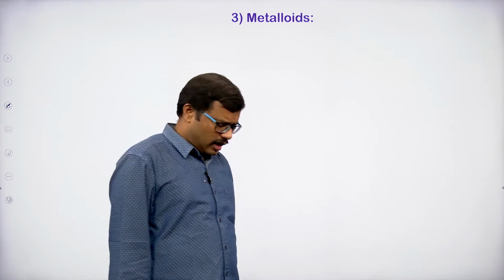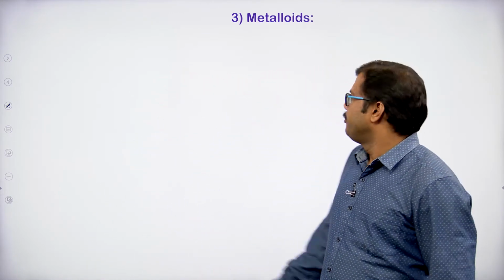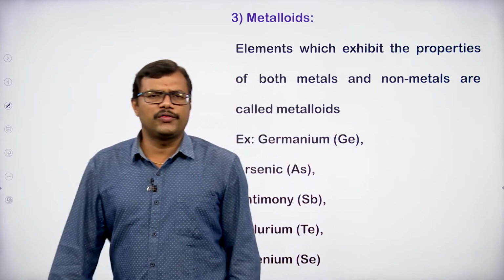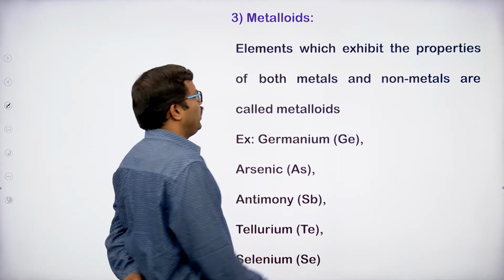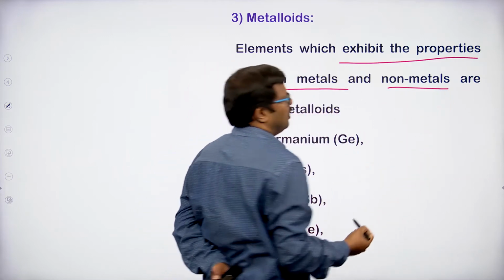The third category of elements we come across in the periodic table is metalloids. How do we define metalloids? These are elements which exhibit the properties of both metals as well as non-metals.